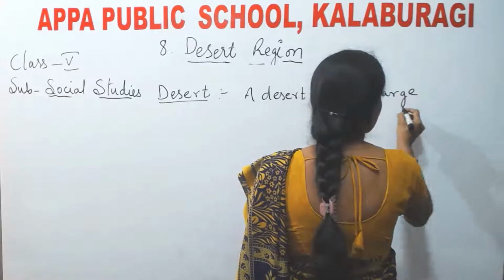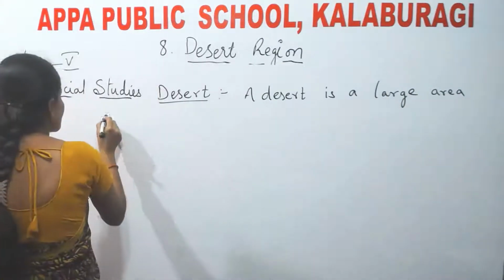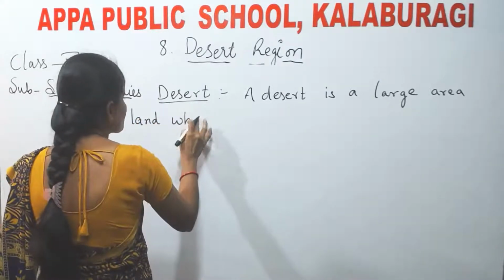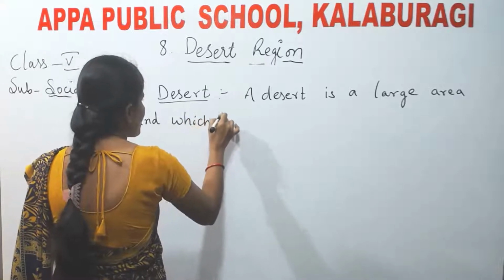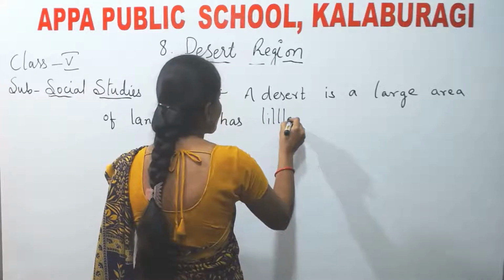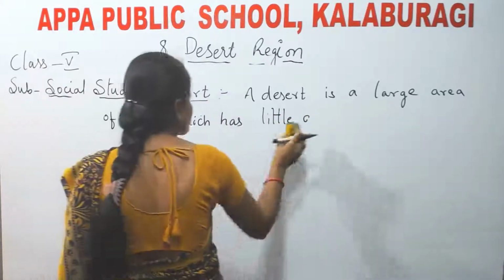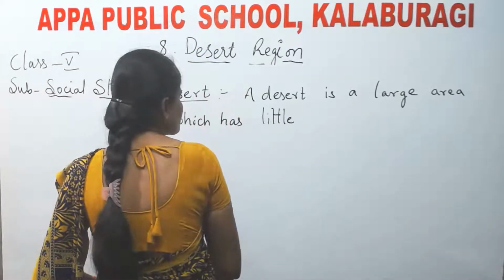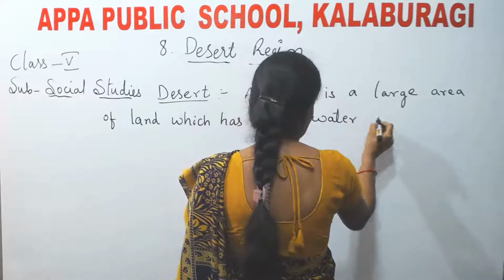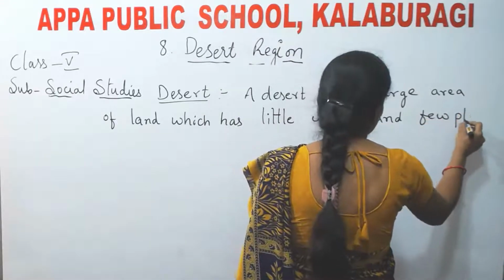Desert is a large area of land which has little water and few plants.